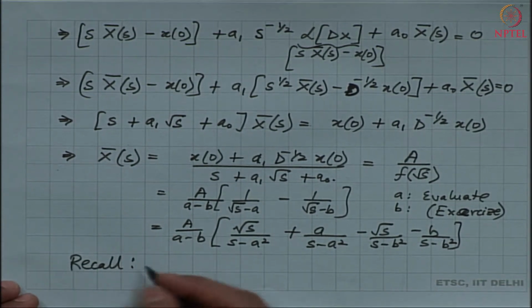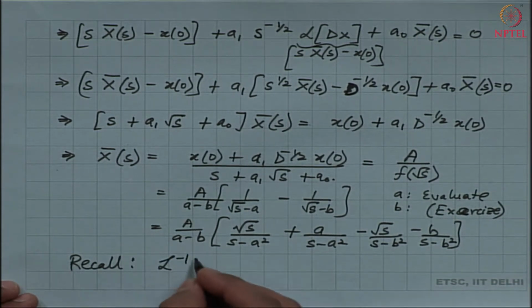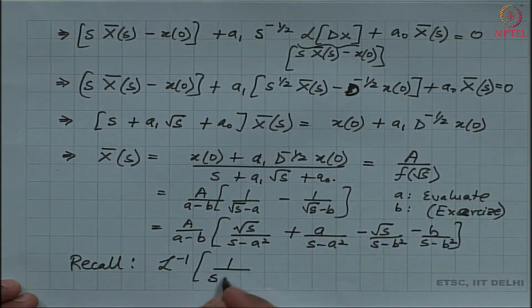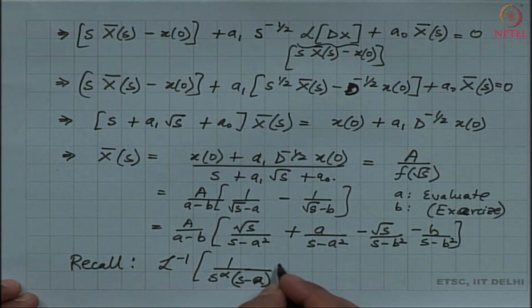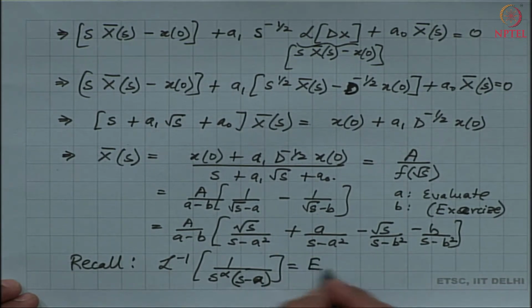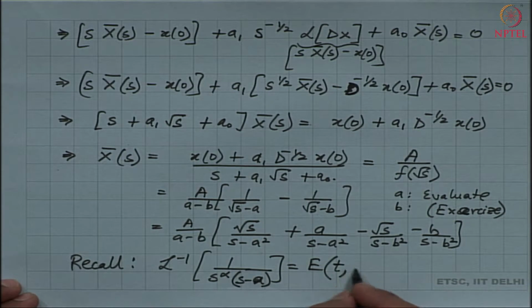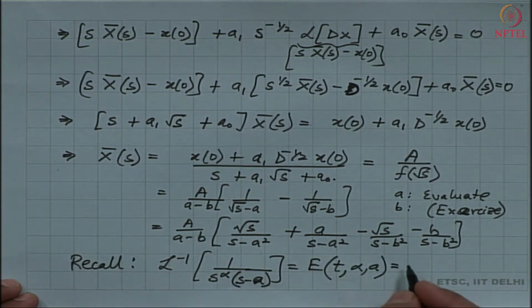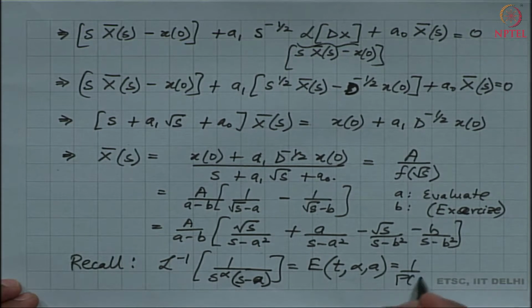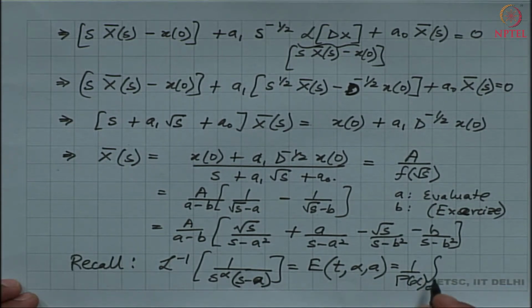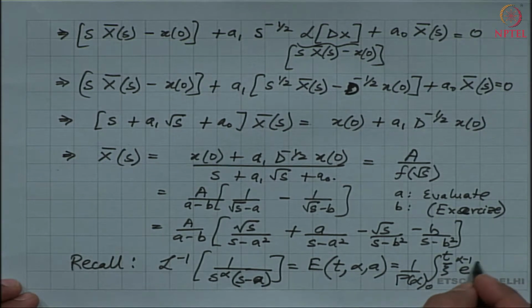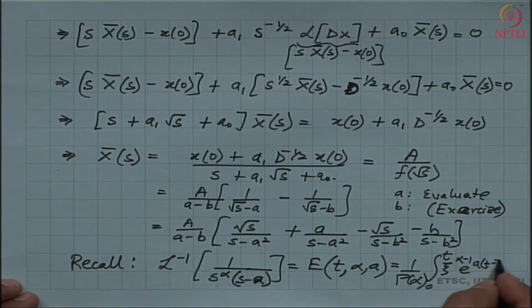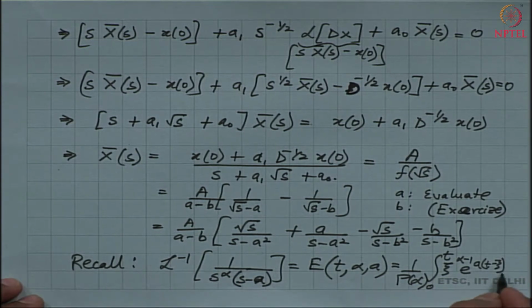I saw that the Laplace inverse of this following function 1 by s to the power alpha of s minus a is given by this E function E of t comma alpha comma a, and that is equal to this integral 1 by gamma of alpha integral from 0 to t zeta to the power alpha minus 1 times e to the power a times t minus zeta, and that is d zeta.